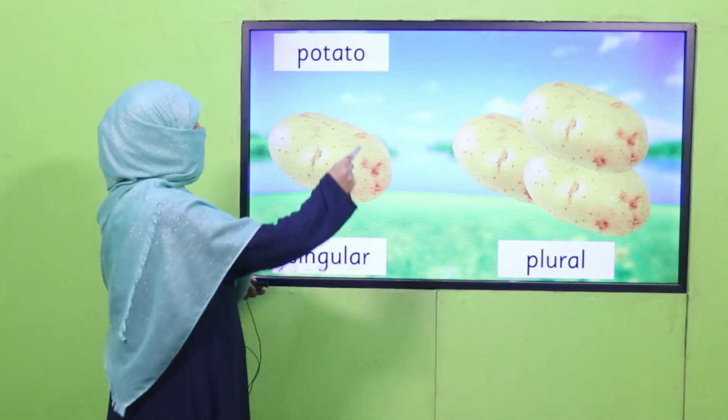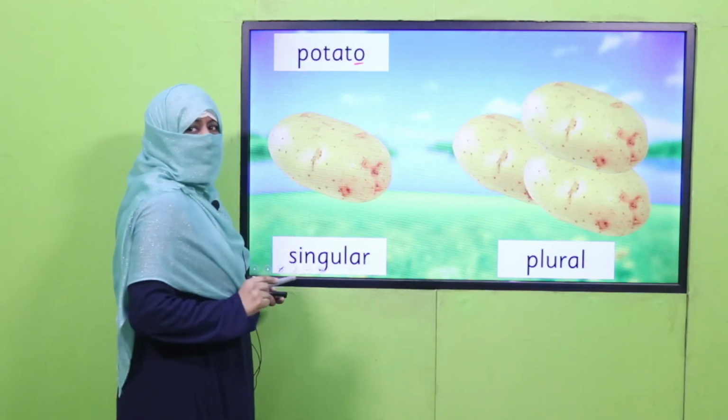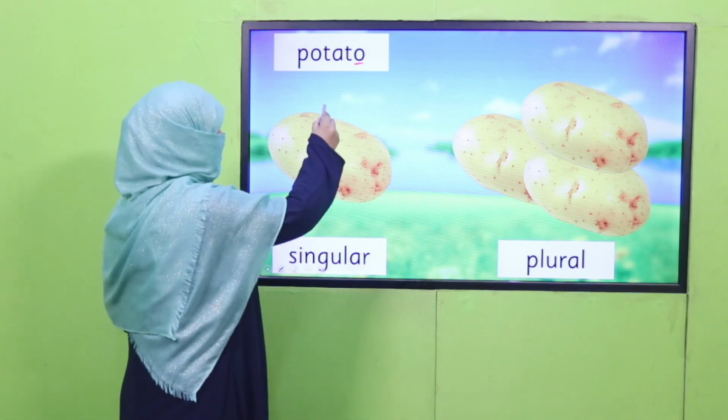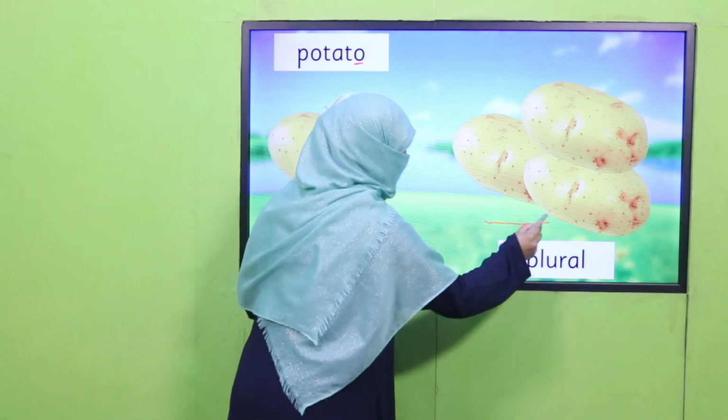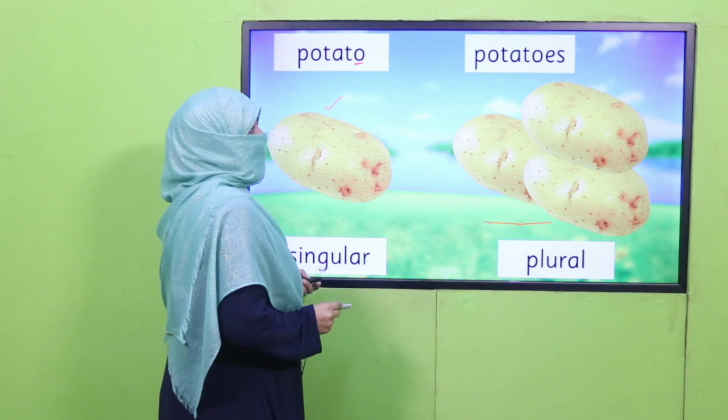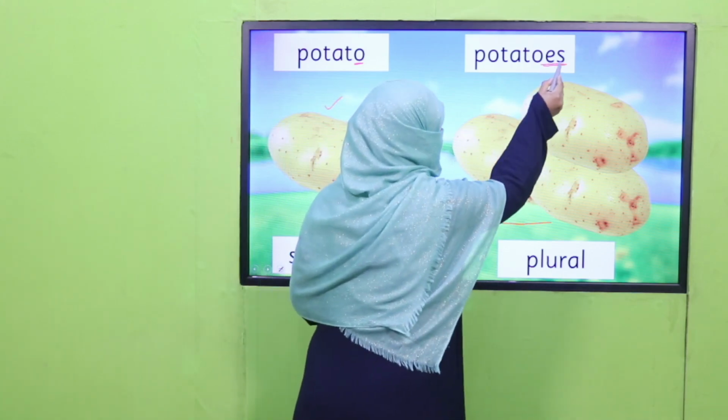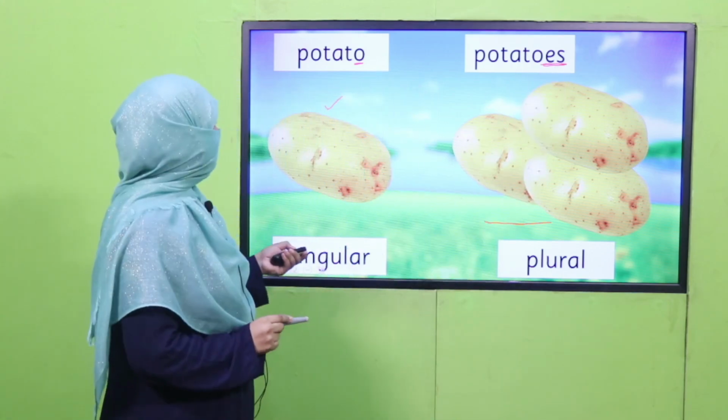Likewise, it's potato. Now look at the last letter, it's O. If it is one, it's potato. If it is more than one, plural, how do we do it? We write potatoes, we add es at the end of the noun.